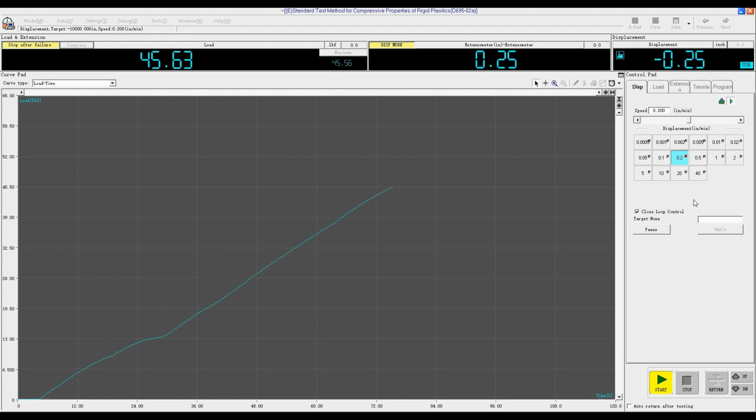For the compression test, we use slow speed. This is to avoid potential overload and damage.